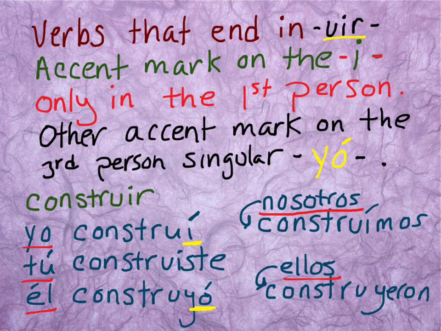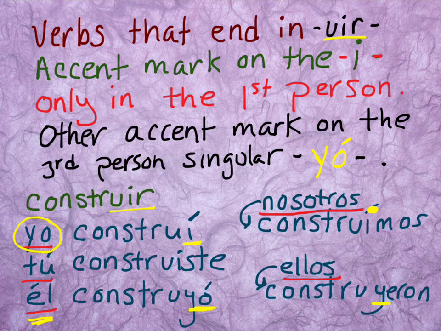I think I messed up here. This is just supposed to be a dot over the I. That's not supposed to be an accent mark. Okay, so here we are. Verbs that end in -uir: the only accent mark you're going to have over an I is in the yo form. Another accent mark that you will have is in the third person singular over the O. So don't forget that, and also don't forget you have a Y here.